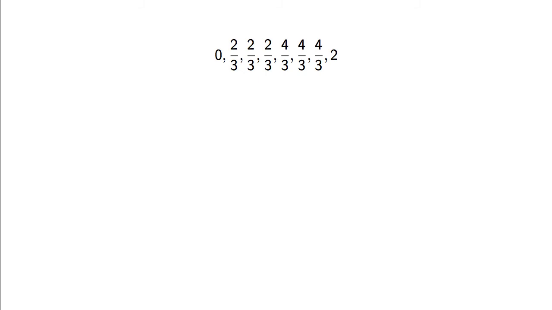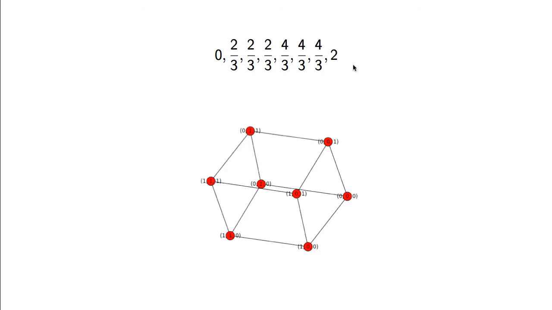Let's see one more example. Suppose that I started from a graph. I computed its list of eigenvalues with multiplicities. It looks like this. What can I say about the graph? It's connected, and one of its connected components is bipartite. But actually, if the graph is connected, there is only one connected component. So this is actually a connected bipartite graph. And in fact, it's the 3-cube, which is bipartite.